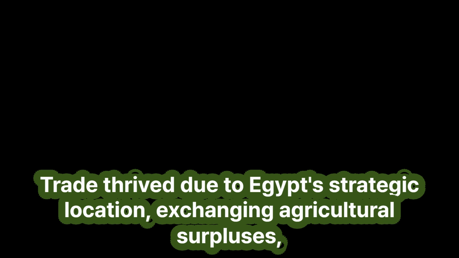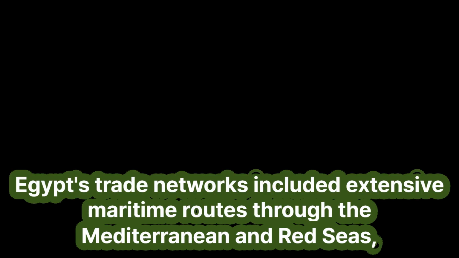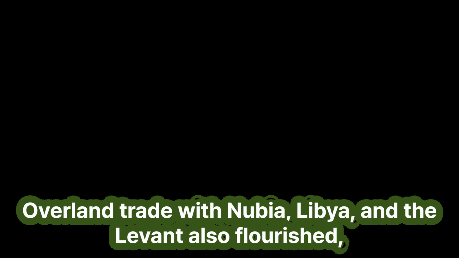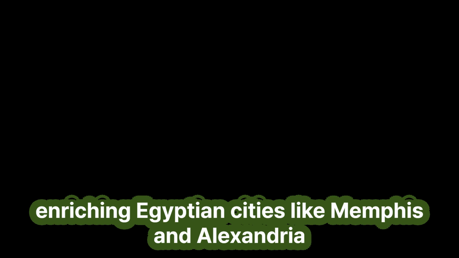Trade thrived due to Egypt's strategic location, exchanging agricultural surpluses, luxury goods, and raw materials. Egypt's trade networks included extensive maritime routes through the Mediterranean and Red Seas, connecting with regions like the Levant and East Africa. Overland trade with Nubia, Libya, and the Levant also flourished, enriching Egyptian cities like Memphis and Alexandria.